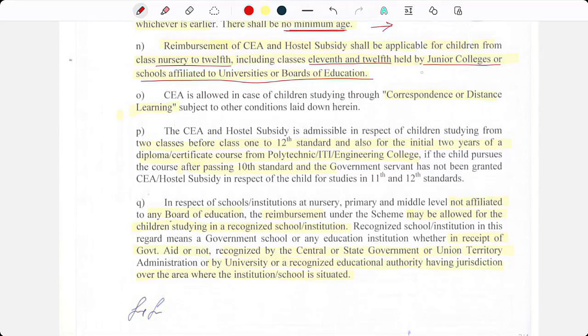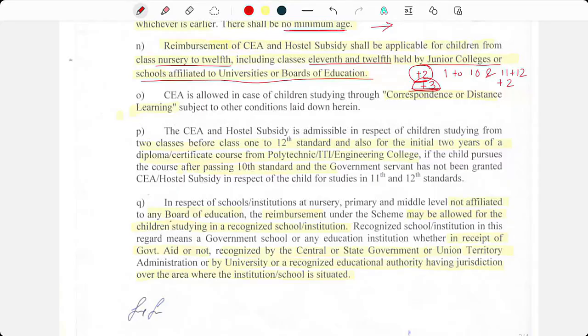Previously, it was eligible from class 1 to 10 and 11, 12. That is plus 2. And prior to class 1, it was eligible for 2 classes before class 1. But now, in 2024, one latest notification has come out,